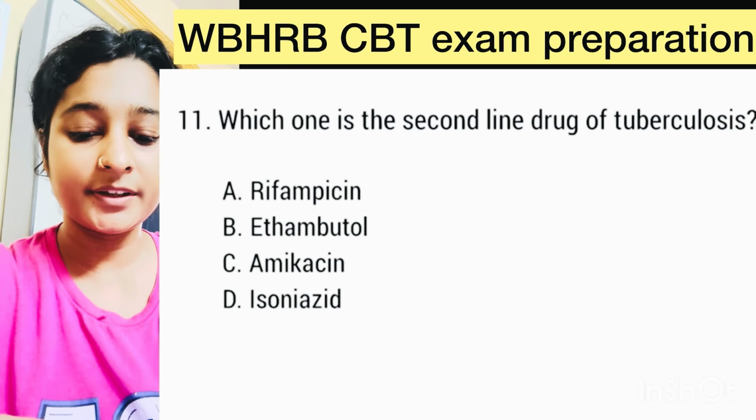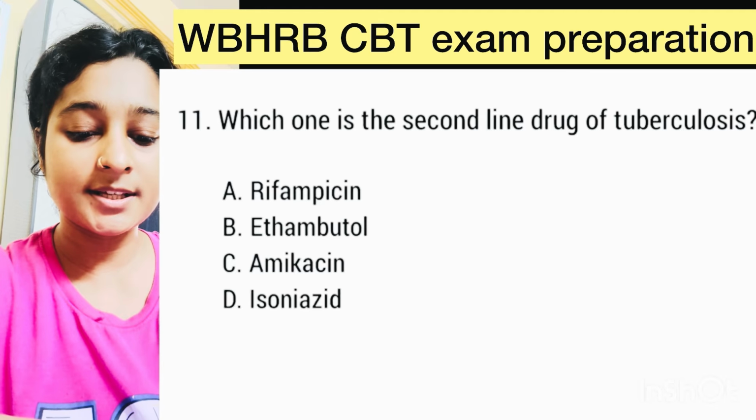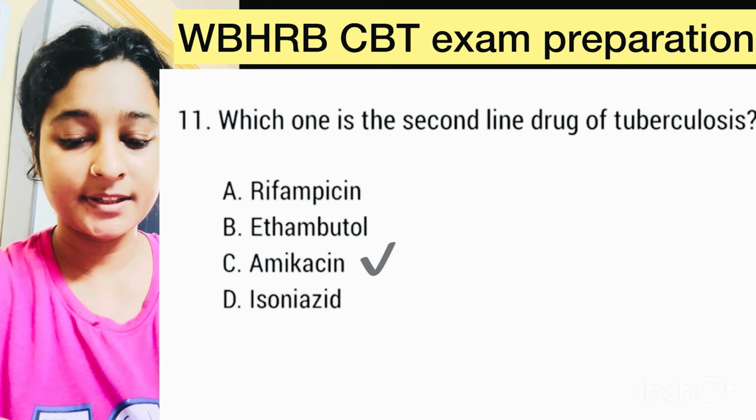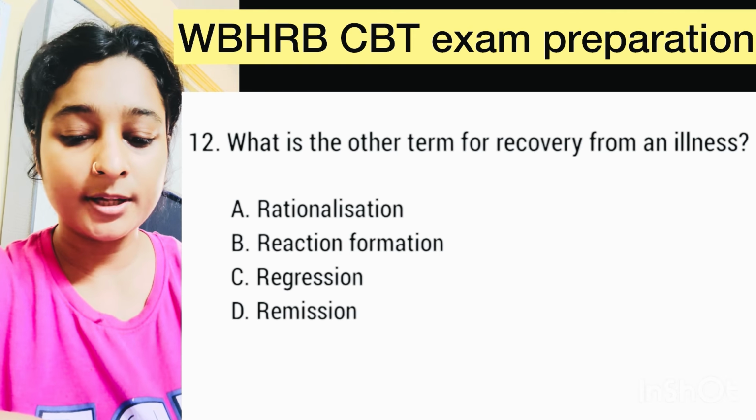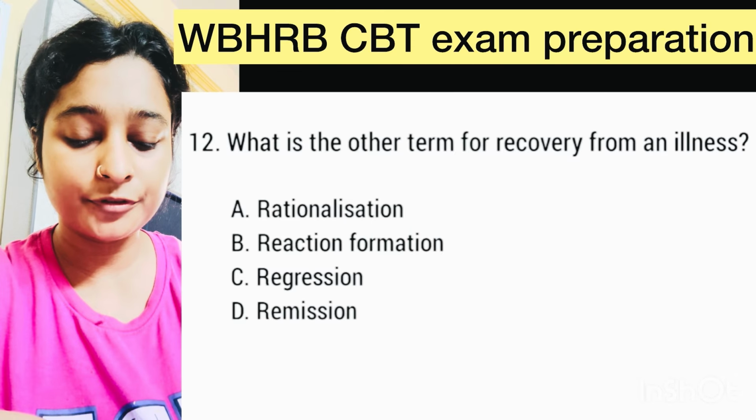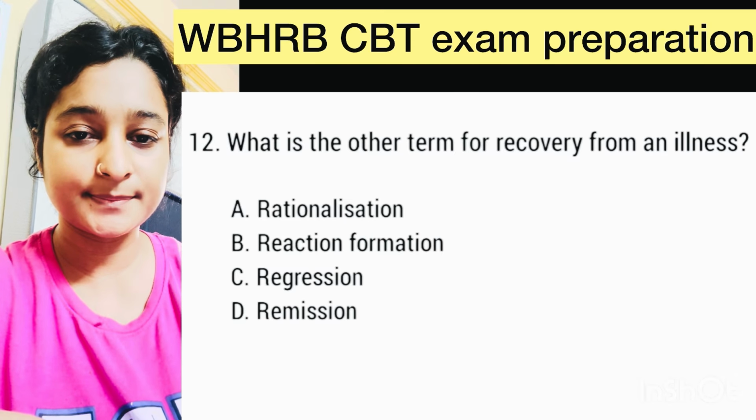Question number 11. Which one is the second line drug of tuberculosis? Here correct option is option C, amikacin. Number 12. What is the other term of recovery from an illness?